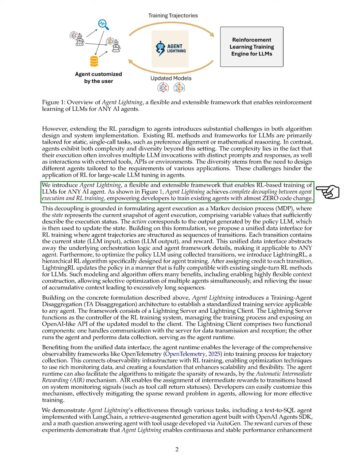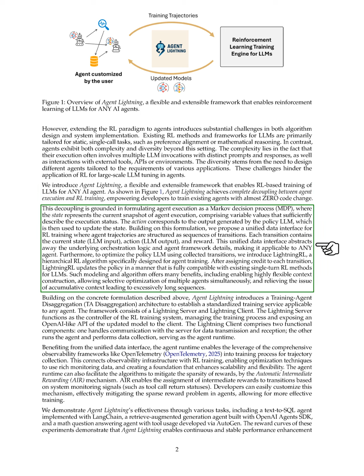To address these challenges, we introduce Agent Lightning, a flexible framework that facilitates RL-based training of LLMs for any AI agent. Agent Lightning separates agent execution from RL training, allowing developers to train existing agents with minimal code changes.